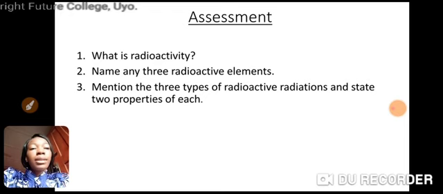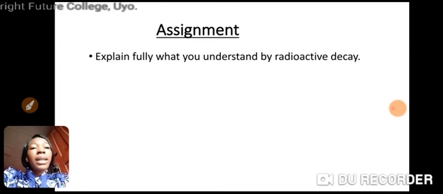Okay, now take this assignment. Explain fully what you understand by radioactive decay. I explained it in our earlier discussion.